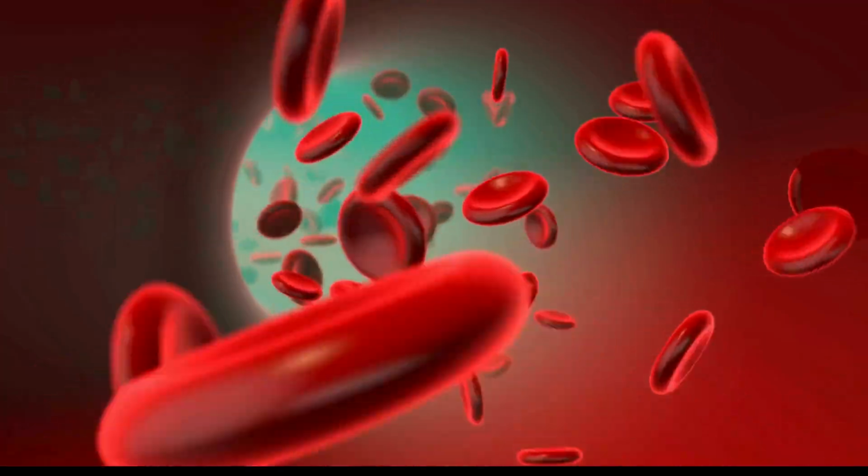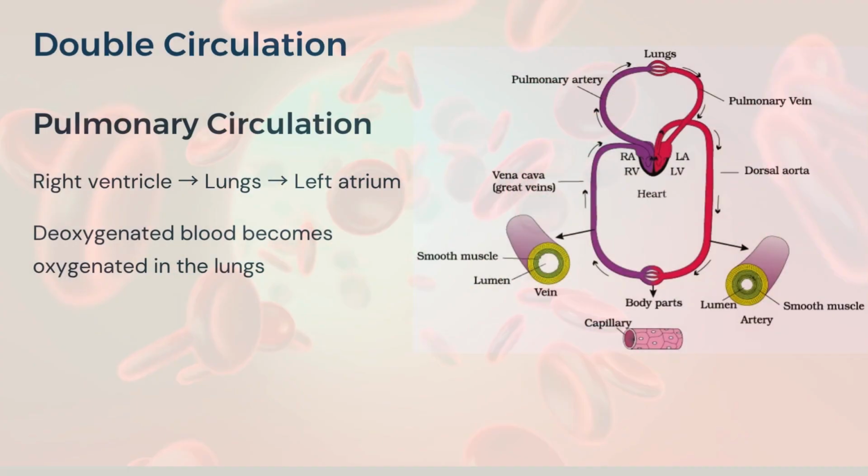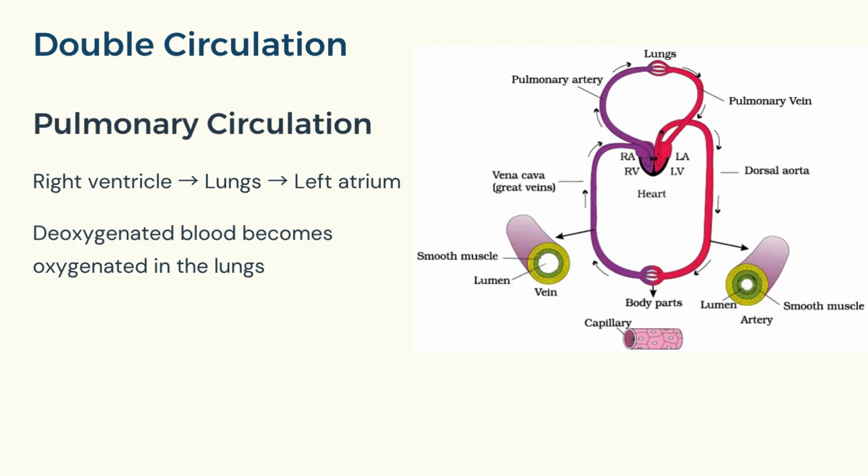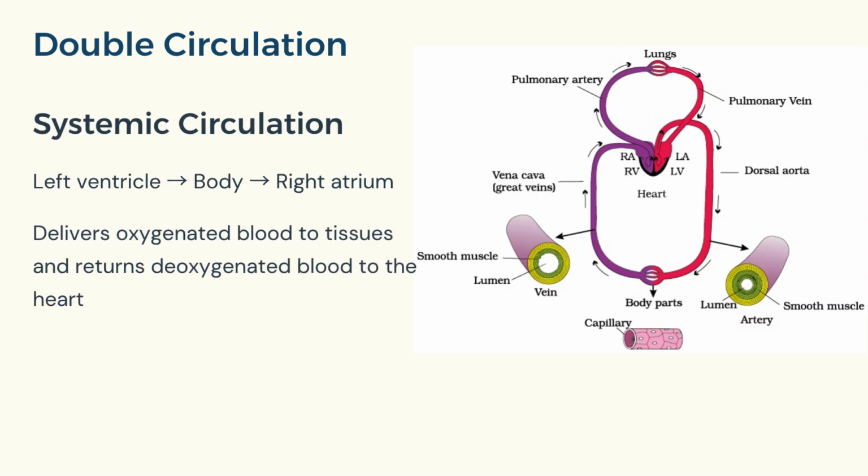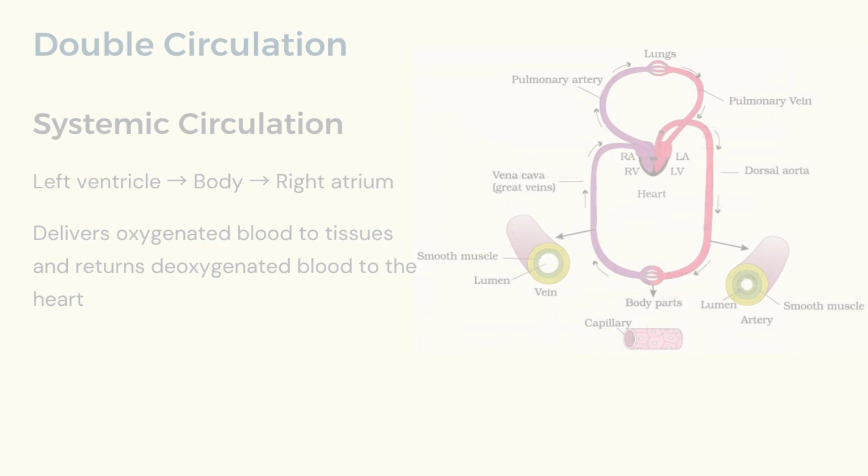Now, let's understand double circulation. Pulmonary circulation carries deoxygenated blood from the right ventricle to the lungs and oxygenated blood back to the left atrium. Systemic circulation delivers oxygenated blood from the left ventricle to the body and returns deoxygenated blood to the right atrium.